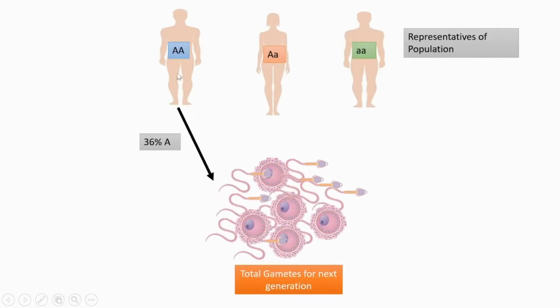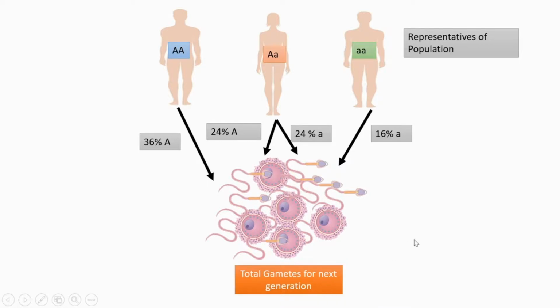So the contribution from this representative is 36% capital A. From this one, since it has two types of allele, capital A and small a, 24% will be capital A and 24% will be small a, because 48 is its total percentage. That's why we are dividing it equally among the two alleles. And the last one, small a small a, can contribute 16% small a to the total gametes for the next generation.